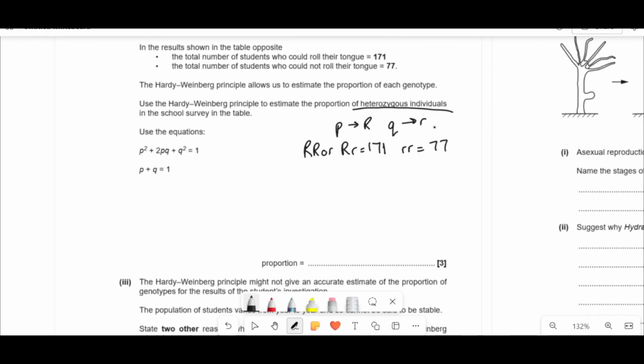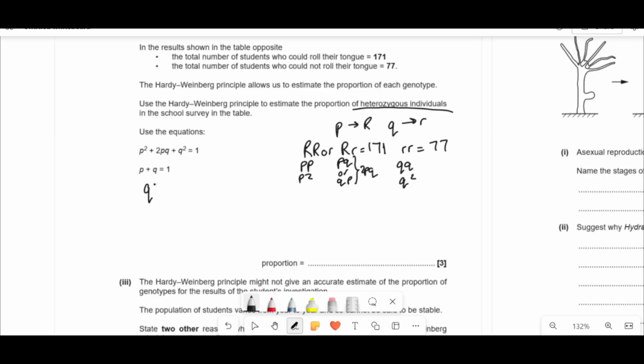What I'm going to do is work out the proportions or the frequencies of each of these as well. So I'm going to specifically look at the little r little r. The reason is because if p is R and q is r, then I could say, well, that's p times p, which is p squared. That's going to be pq, or it could be qp. And can you see how that makes 2pq? And this here is little r little r, which is qq, which is q squared.